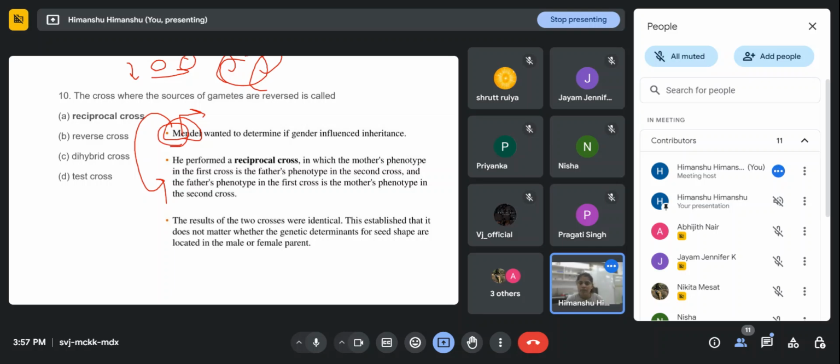how DNA discovery, like in the first class I told you, when DNA was discovered, anyone wants to answer?